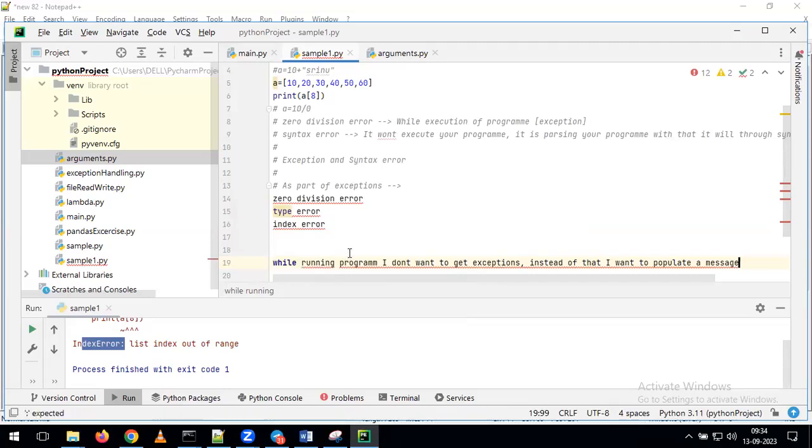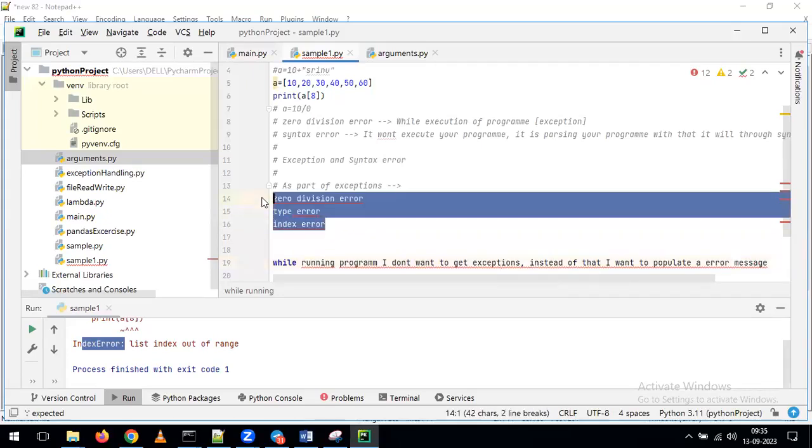Instead of getting the exception, I want to populate an error message. I want to run the program without getting any kind of error, but I want to display a message saying what the error is as part of the program. And just observe.